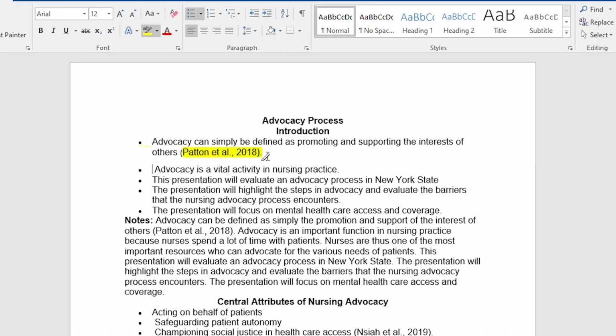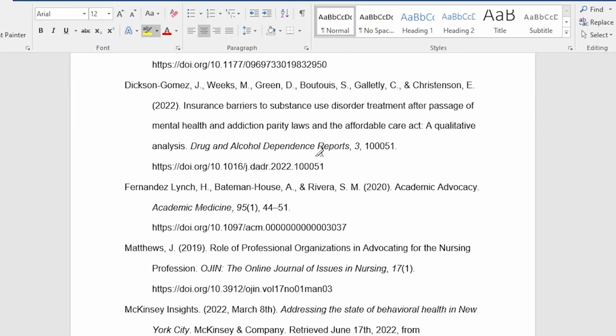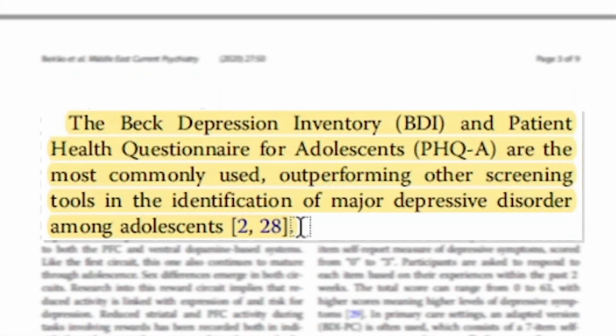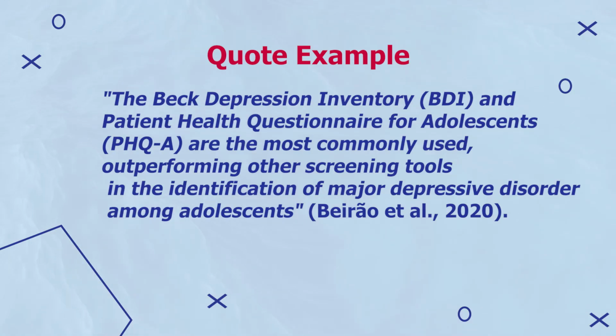So remember, you should always place an in-text citation followed by a bibliography entry after paraphrasing. On the other hand, this is how we would quote this section. So basically, we'll just take the whole section, place quotation marks, and then an in-text citation at the end. So remember to use a different typeface to differentiate quoted sections of your scholarly work. You can use italics or an indented paragraph to differentiate a quoted section from the rest of your work.